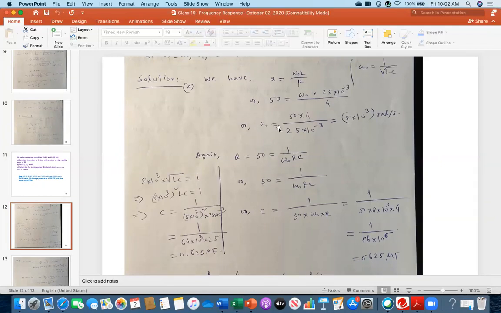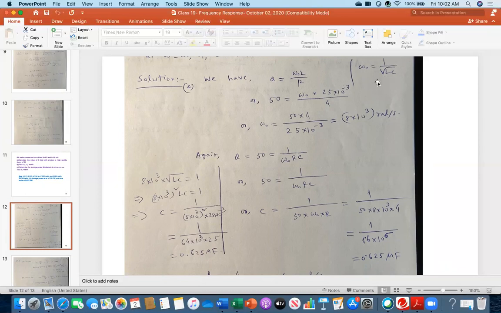Just now I calculated the omega naught, so if you plug omega naught into that equation and substitute the value of L, you will get C. That is exactly what I am doing here. Omega naught multiplied by root over LC equals 1. Then I plug in the L value, and finally I got C, 0.625 microfarad.